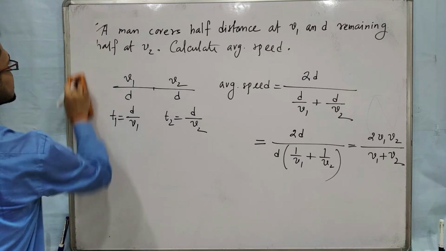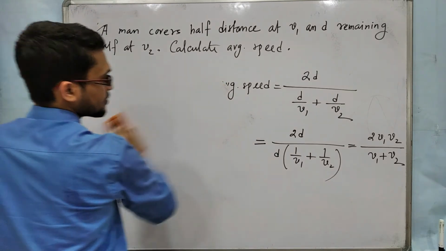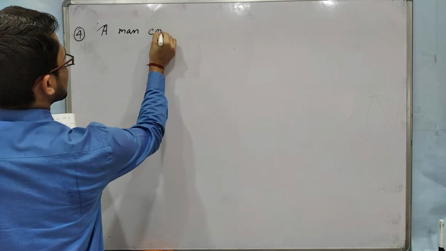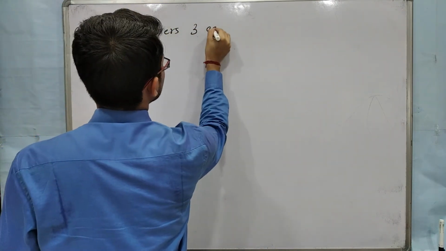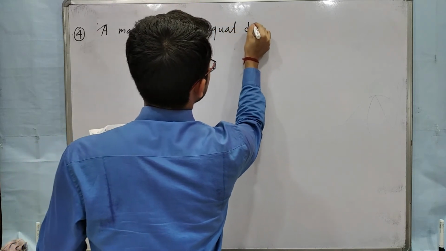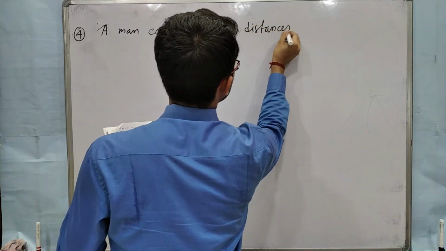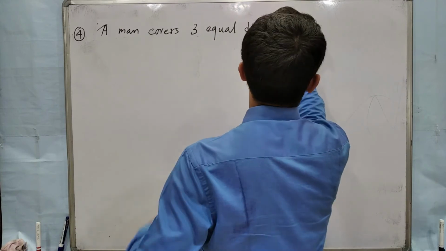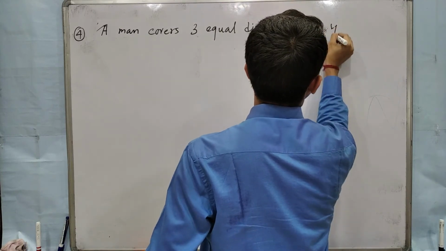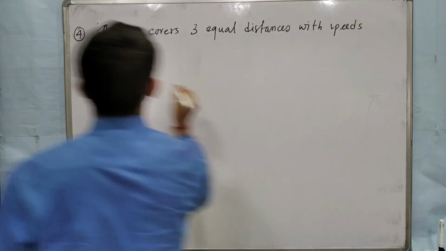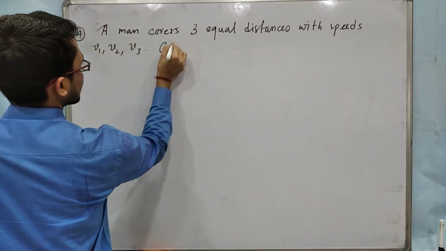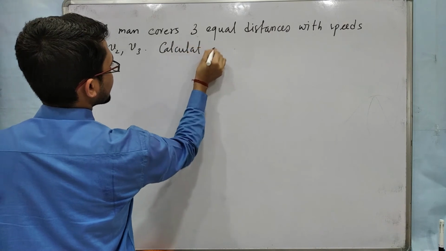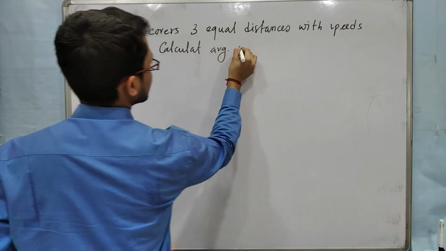Now next question, question number 4. A man covers 3 equal distances with speeds V1, V2, V3. Calculate average speed.